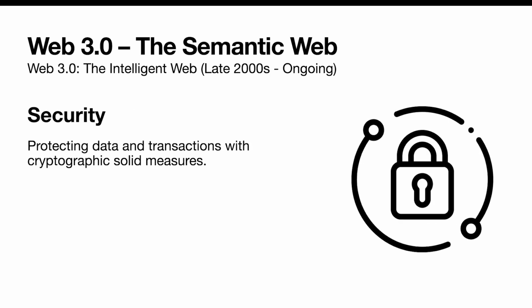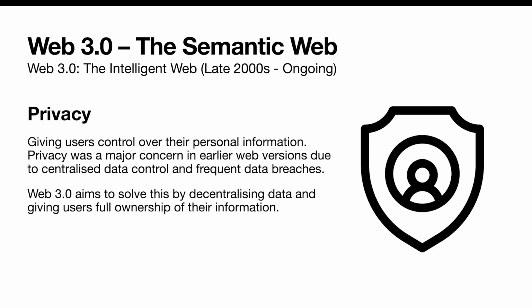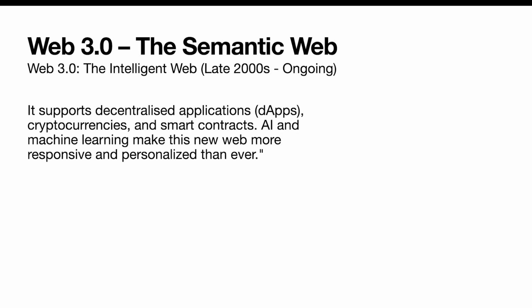Security, protecting data and transactions with strong cryptographic measures. Privacy, giving users control over their personal information. Privacy was a major concern in earlier web versions due to centralized data control and frequent data breaches. Web 3.0 aims to solve this by decentralizing data and giving users full ownership of their information. It supports decentralized applications, DApps, cryptocurrencies, and smart contracts. AI and machine learning make this new web more responsive and personalized than ever.